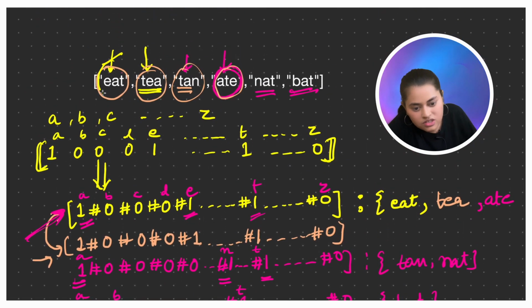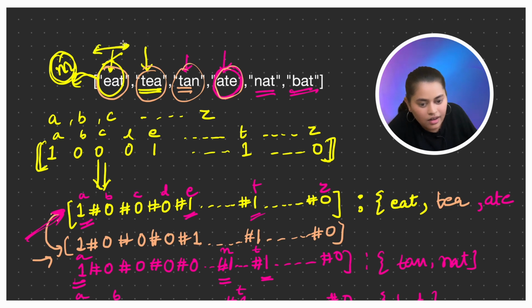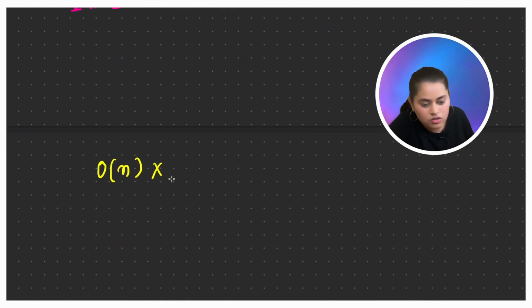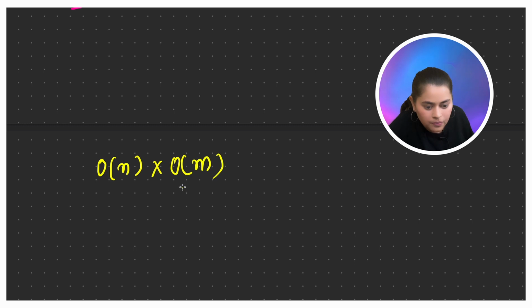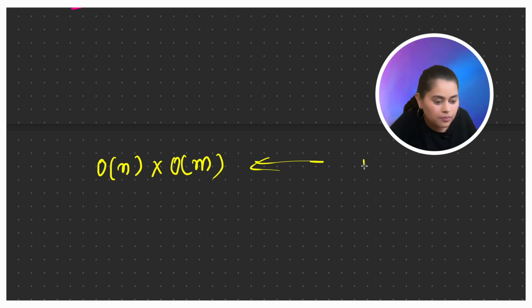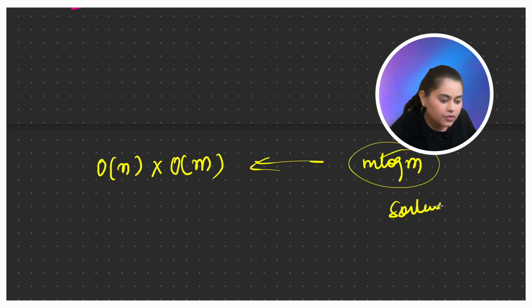And for every string, let's say the string length is m, right? For every string, we are traversing it and counting the frequency. So it will take O of m time. So rather than taking m log m time for sorting, we reduce the time to O of m, right?